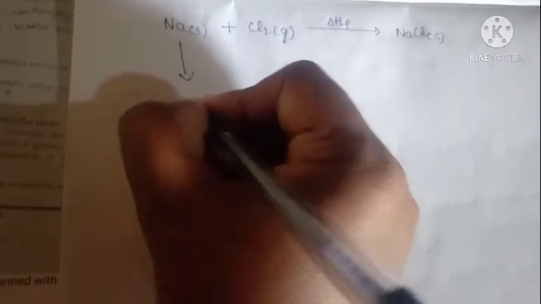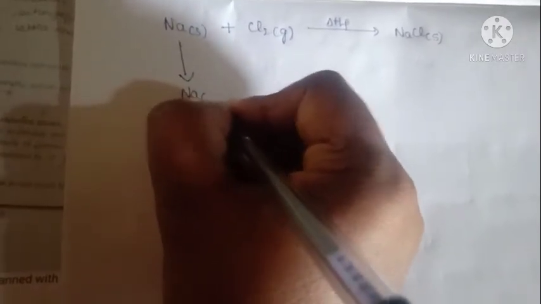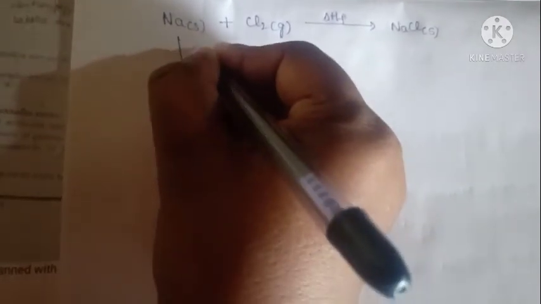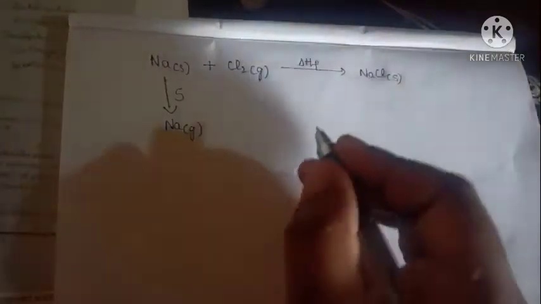It is in the solid state, that should be called delta HF. It means enthalpy of formation. Here the first step is sodium metal, that should be converted to sodium in gaseous atom. That energy is called sublimation energy. Got it? That energy is called sublimation energy.